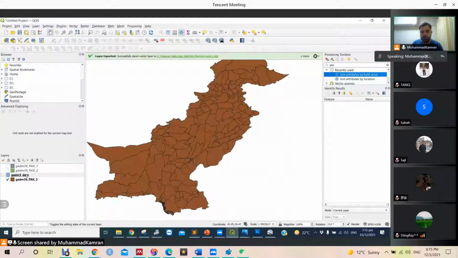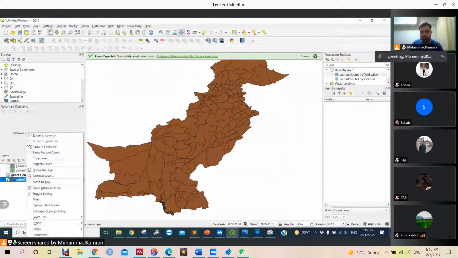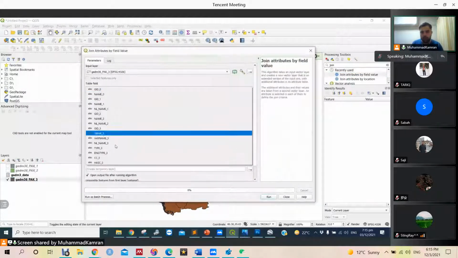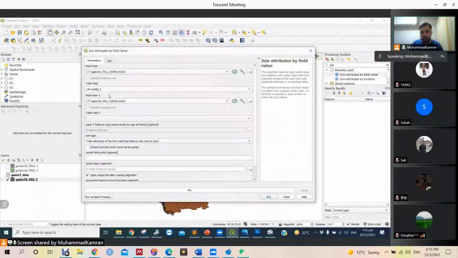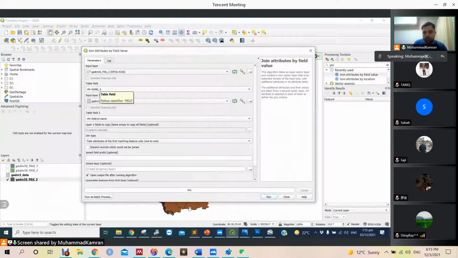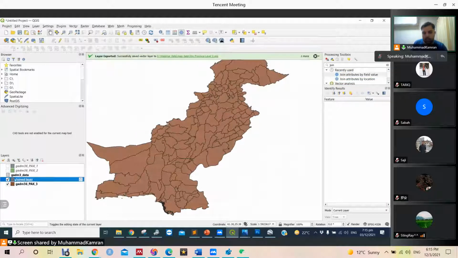So simply just add it. It is just a table. It cannot be visualized on the map. We need to attach it to this layer using join attributes by field, and the common attribute is name 3 with GADM3 data, this table in which our survey data is available, and the common field name is district name. The district name is matching with the name 3. And when we run this, we see we have a joint layer.